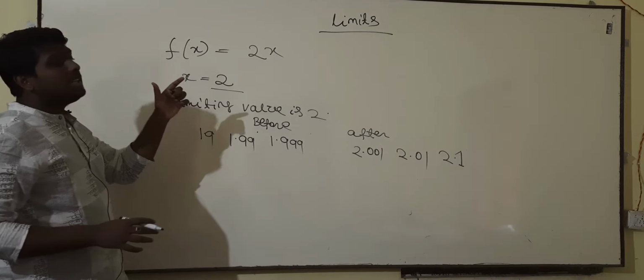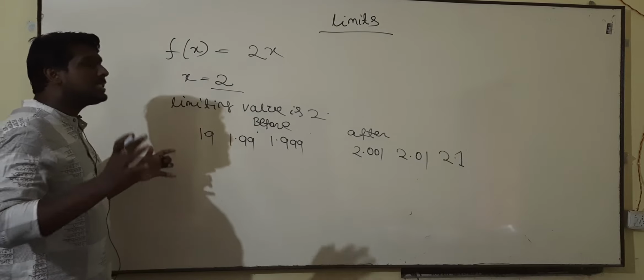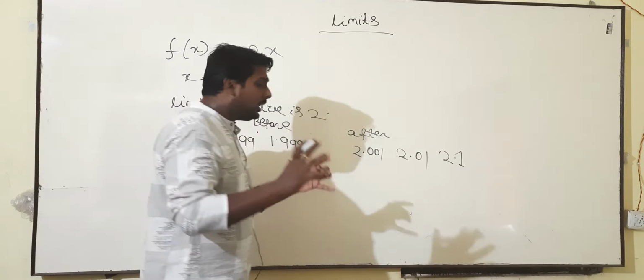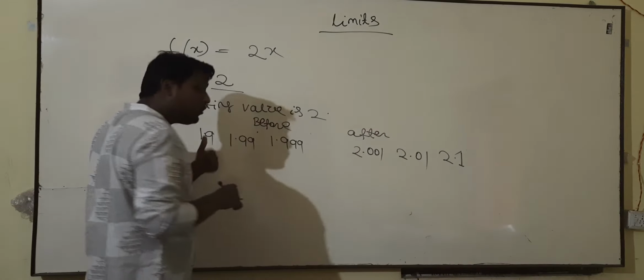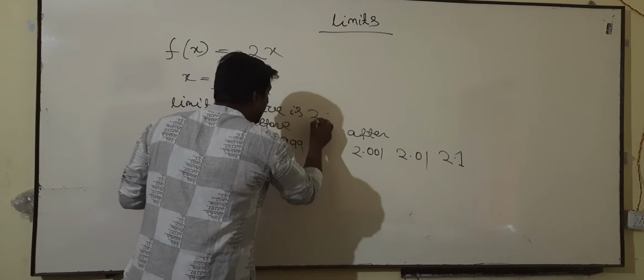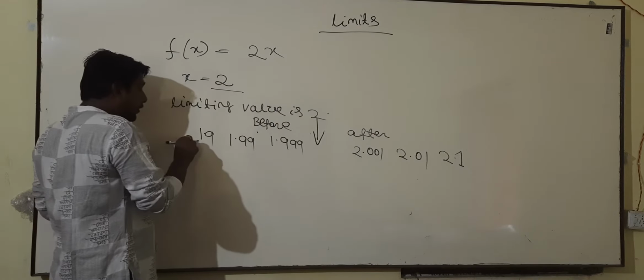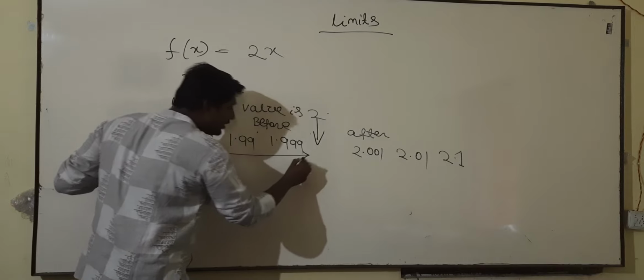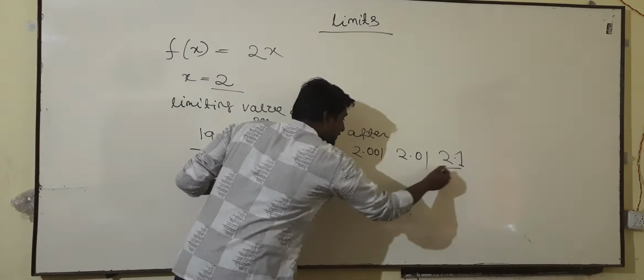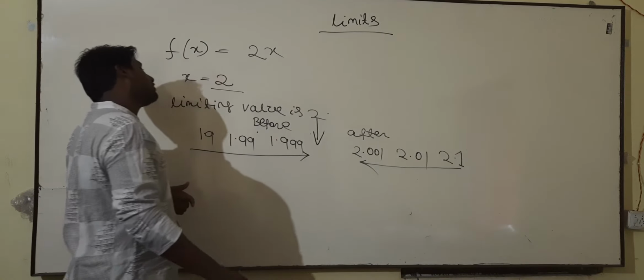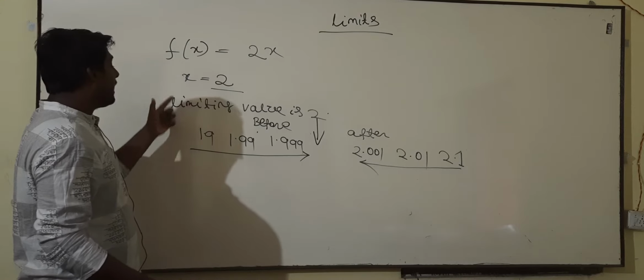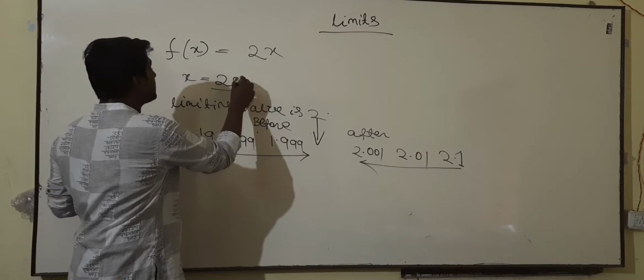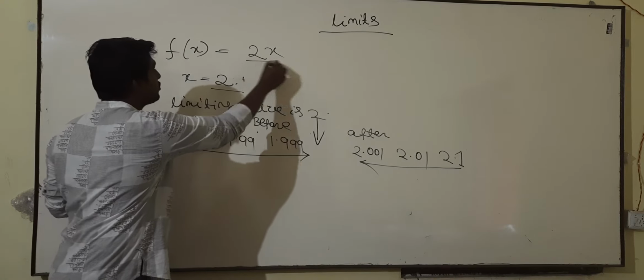So when I say the term limit, it means you are not bounding yourself, but you are approaching a particular number, 2 over here, because from this side you are approaching 2, and from this side also you are approaching 2.